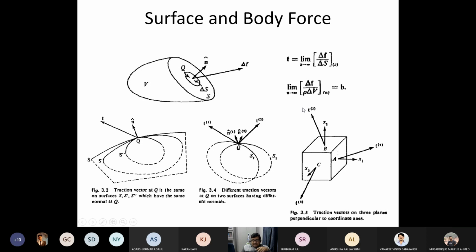Suppose when you are doing body force, I'm saying that this N is the center of mass, right? But what is that center of mass? Is there any existence? It is zero, right? So if I need to accumulate all the body force, then I need to put N tends to infinity. Otherwise, it doesn't have any existence.